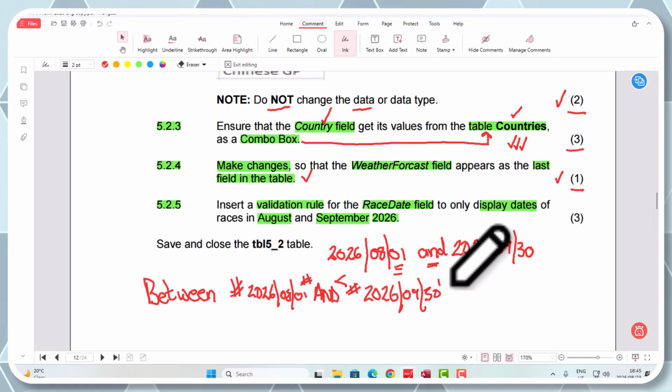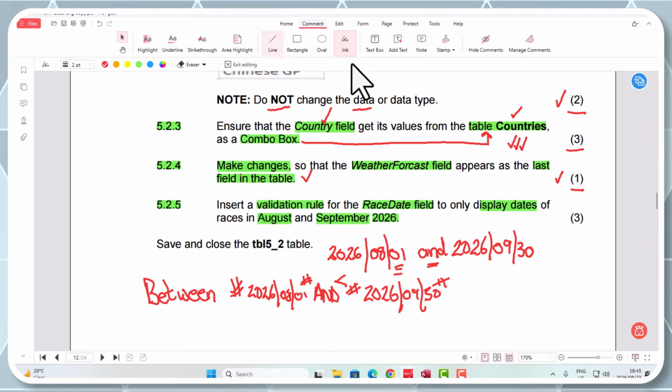And again a hashtag to close that off. Are you guys happy with that? That would be my answer for that specific question.